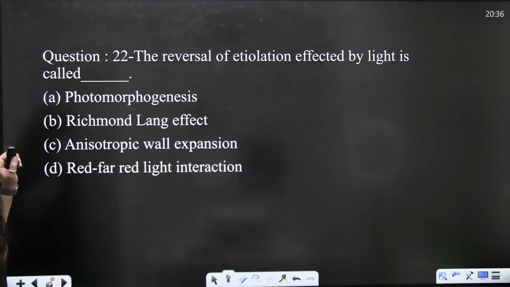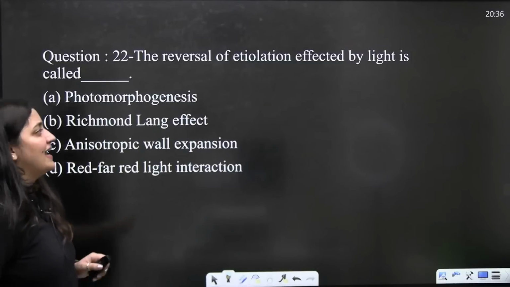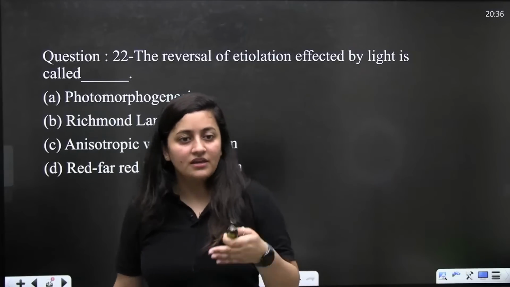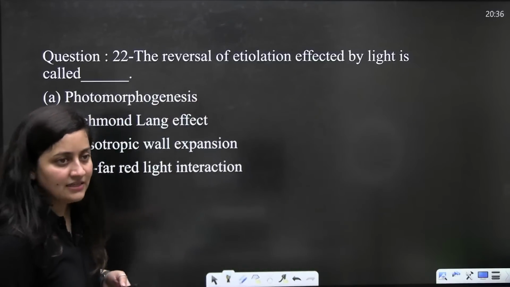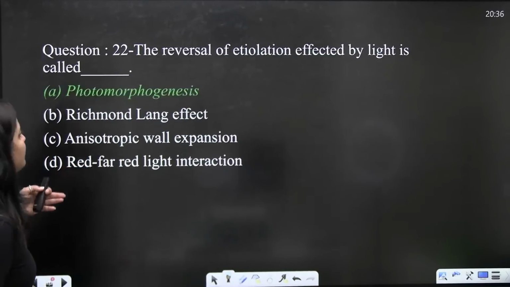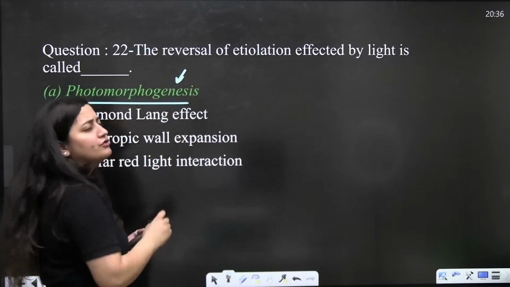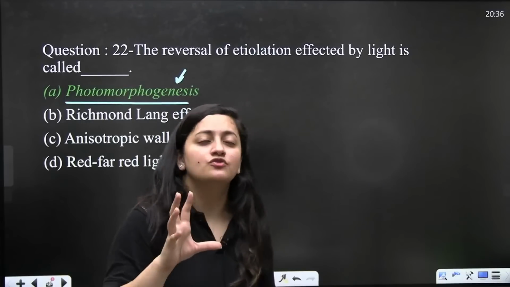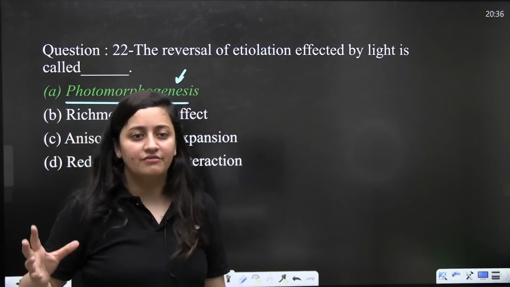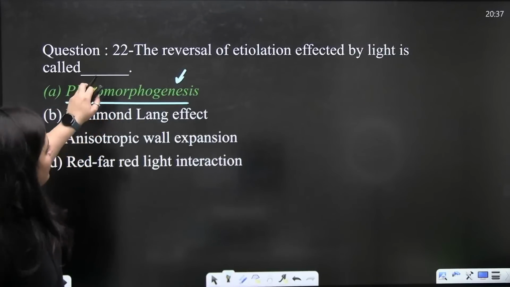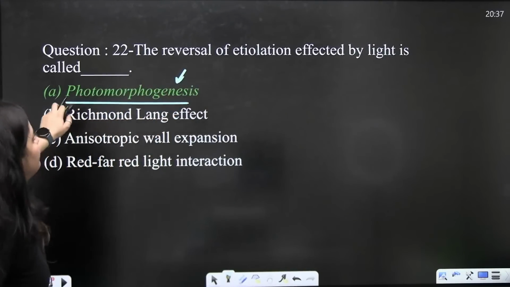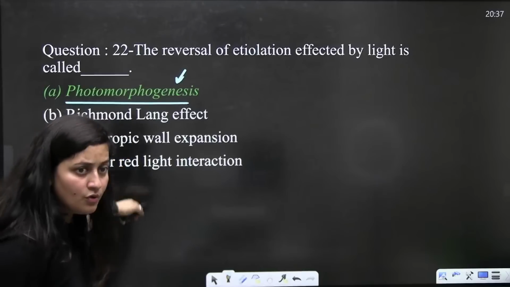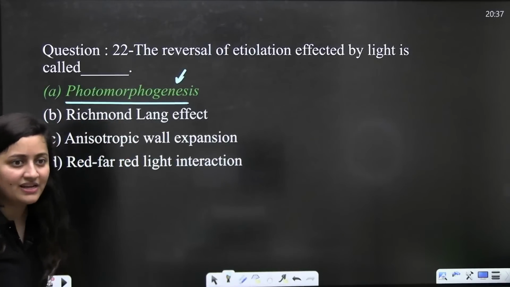Now next: the reversal of etiolation affected by light is called... Yes, the correct answer is photomorphogenesis. In morphogenesis, morph means form, genesis means formation, and photo means light. So in the presence of light, the form will form. We are talking about growth. The reversal of etiolation affected by light is known as photomorphogenesis, right? If you don't know anything about that, just mention this in your notes and revise it.